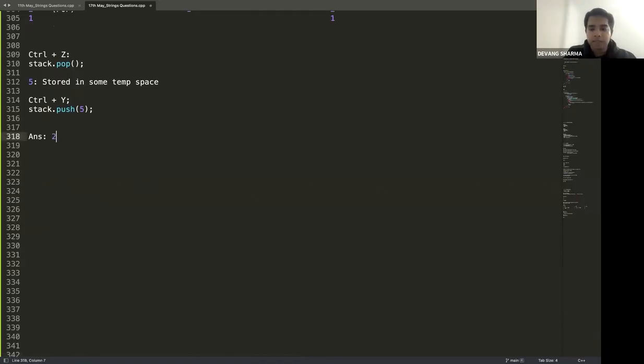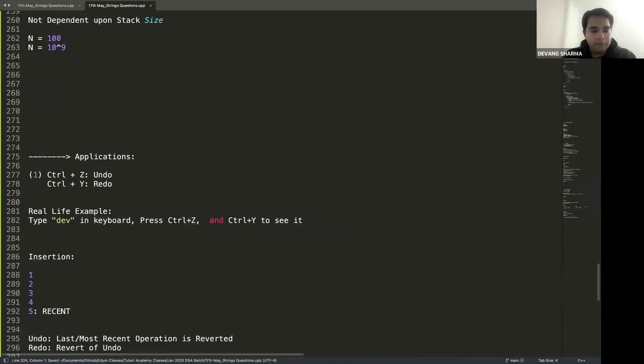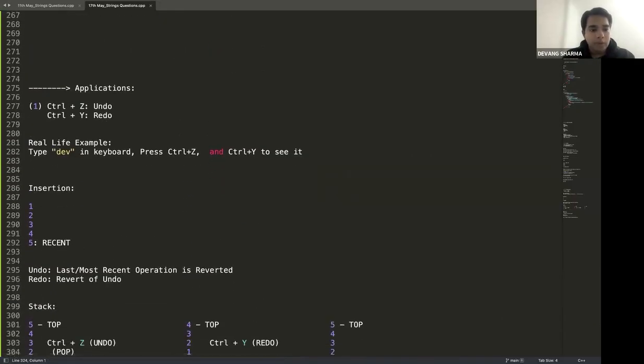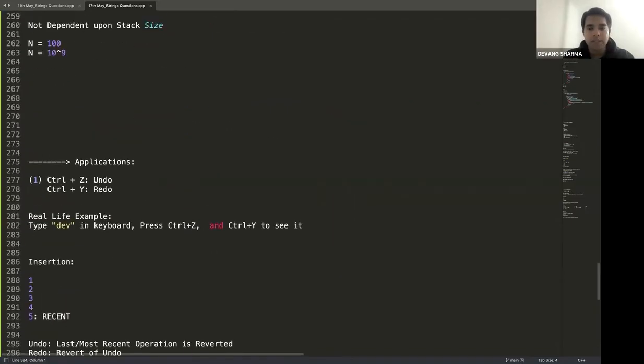Okay. So the correct answer is I need two stacks, provided I'm doing multiple undo and redo operations, which is generally what you mean when you ask about undo and redo operations. Okay. The first application of using stack, undo and redo operation, in detail how it happens, minimum number of stacks, all of those. Everybody clear? Give me clear in the chat.